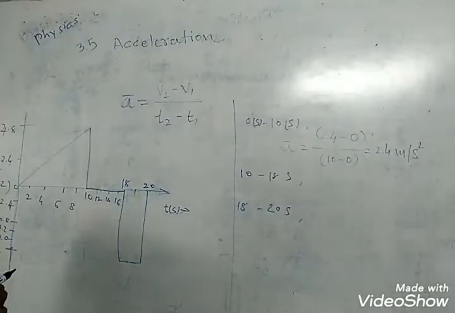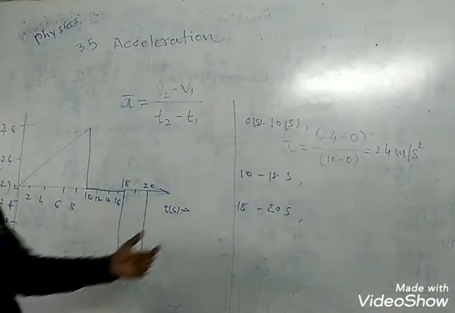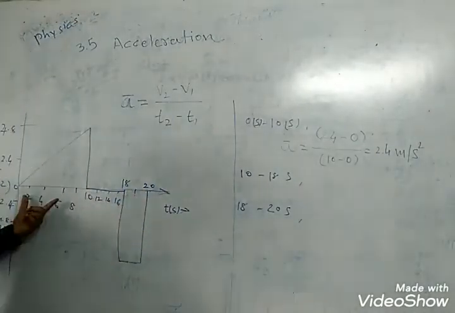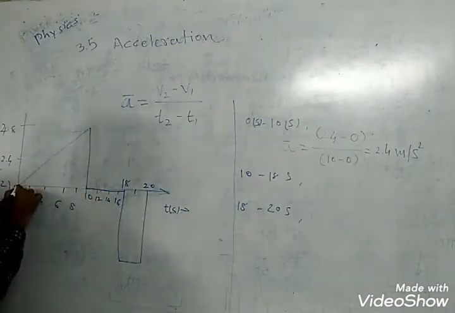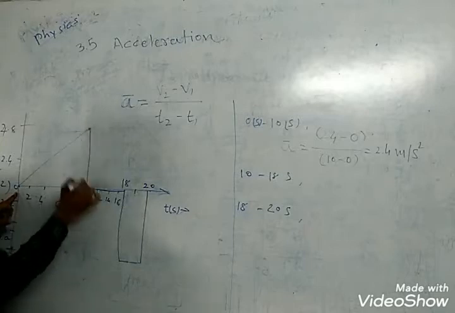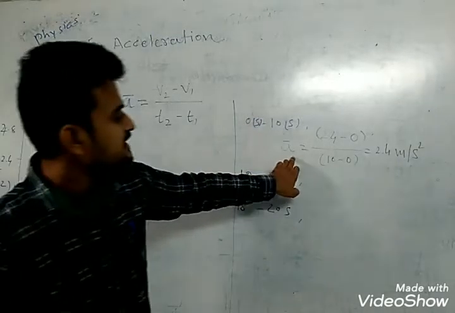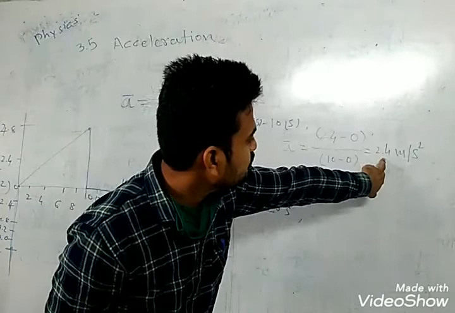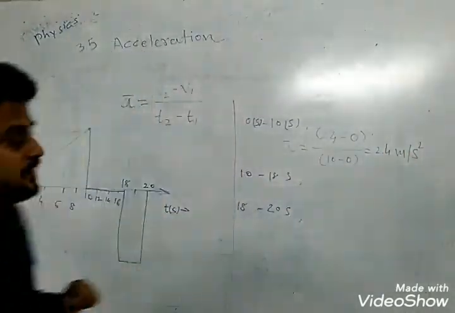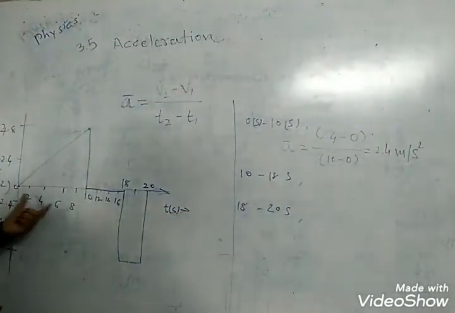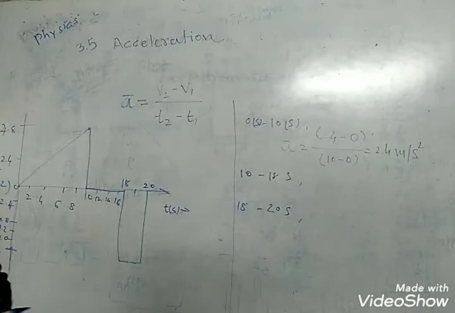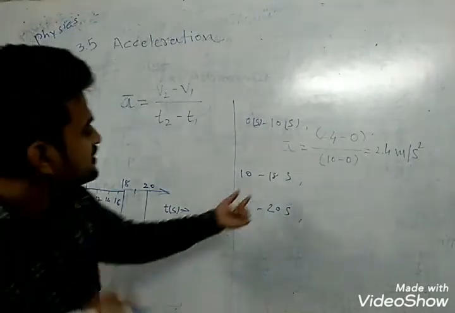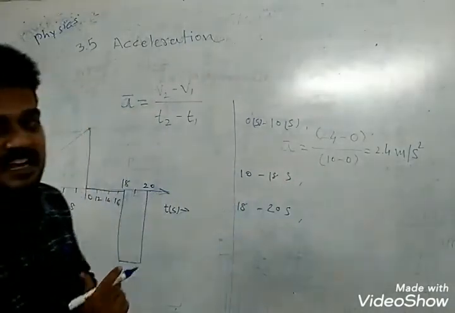Again, for the first part, 0 to 10 second, the average acceleration is equal to 2.4 meter per second square.